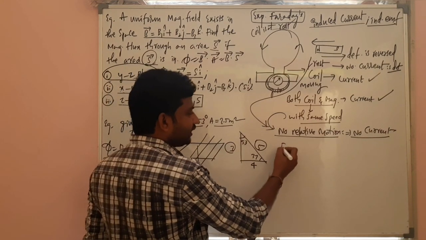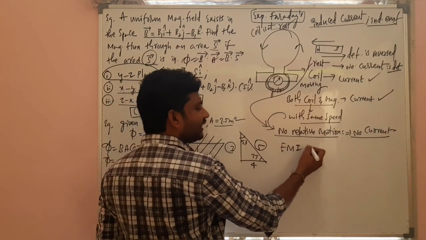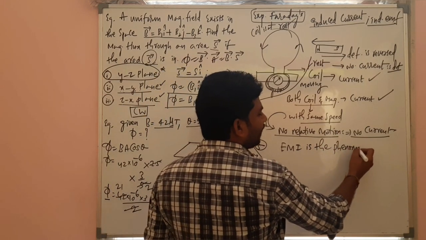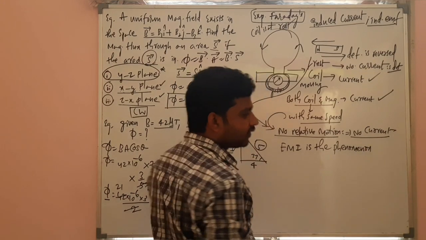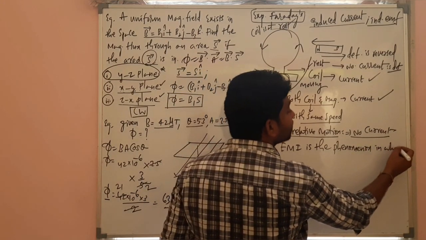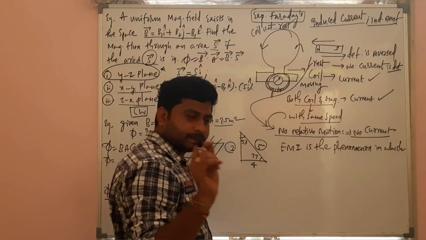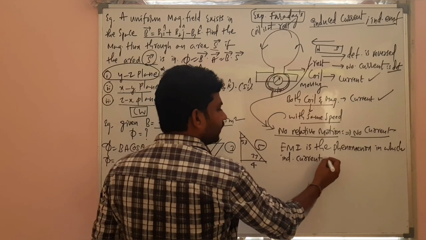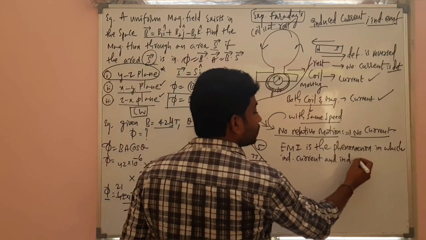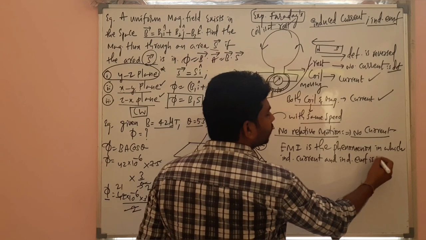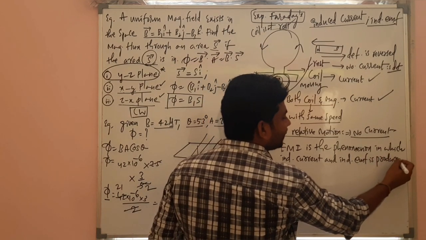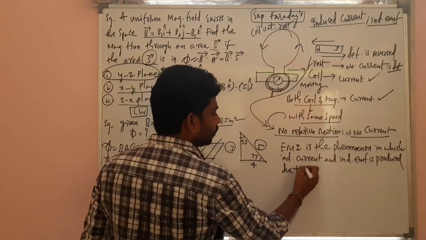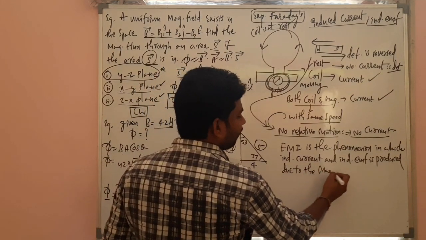Electromagnetic induction, I am writing here, is the phenomenon. So simple. Electromagnetic induction is the phenomenon in which, look at here carefully, induced current and induced EMF are produced due to the magnetic flux change.